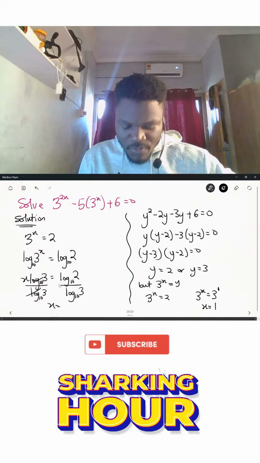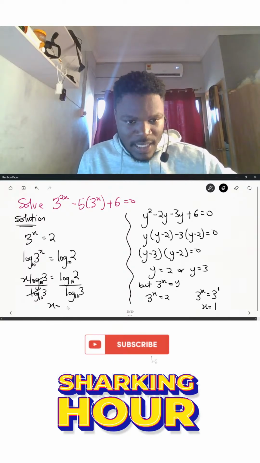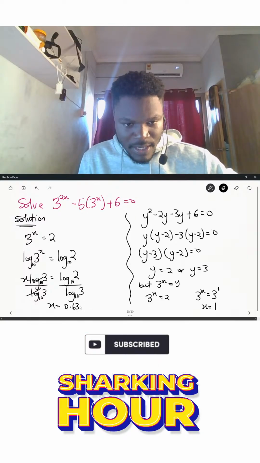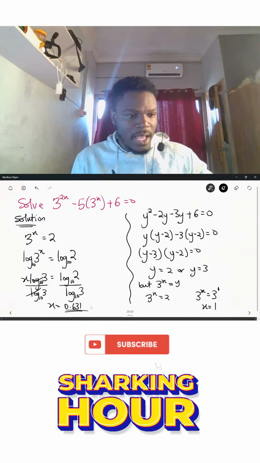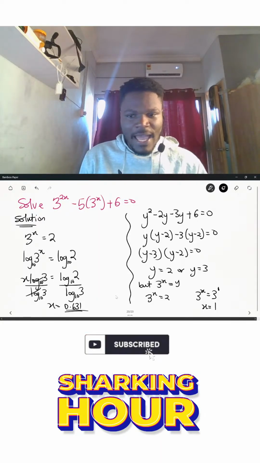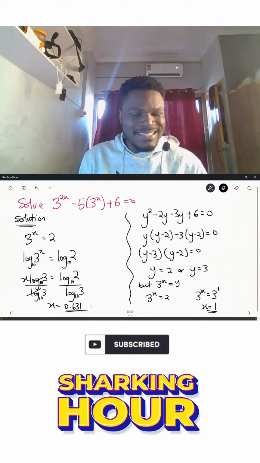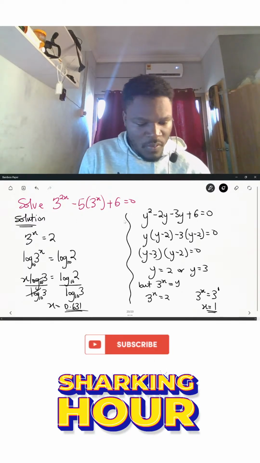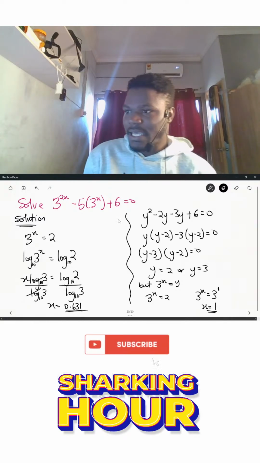If we compute that on our calculator, we will get 0.631 as our answer. Are you okay? So our answers are x = 1 or x = 0.631. So guys, this is how we solve questions like this in mathematics.